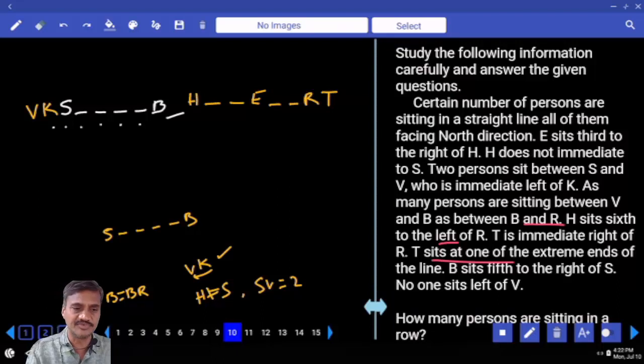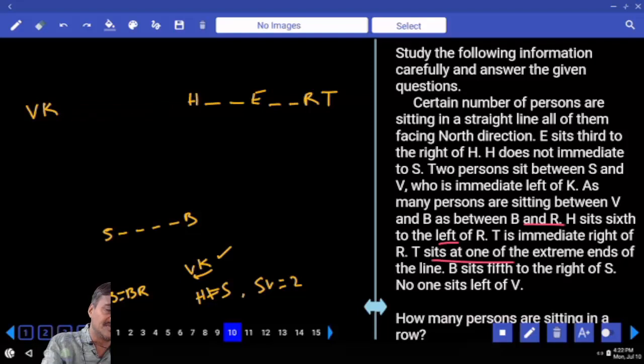Between S and B we need to have exactly 2 people, as between S and V there are 2 people. We can fix this S and V. Now between S and V there are exactly 2 people. Then between S and B, V and B, B and R. Now R is here and S is here.